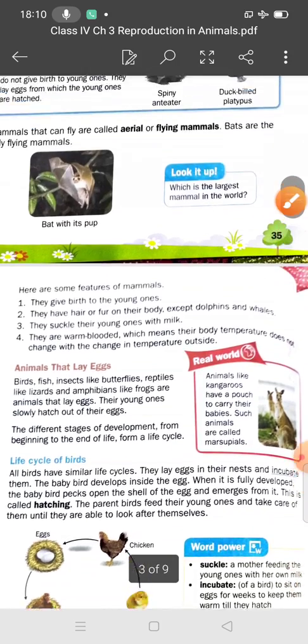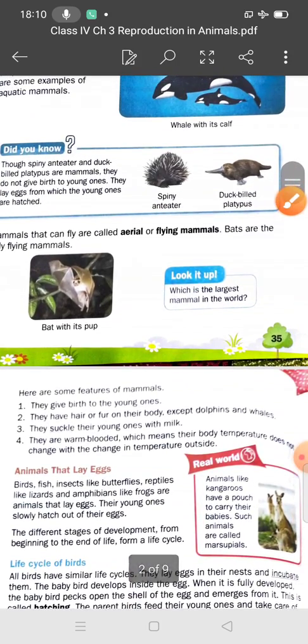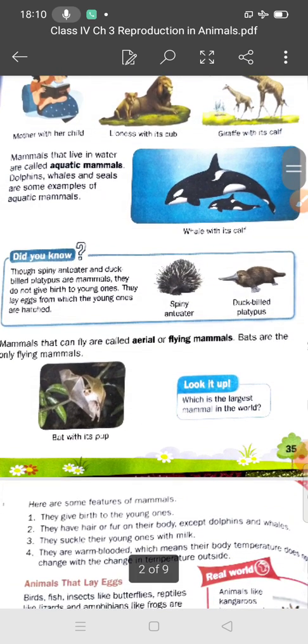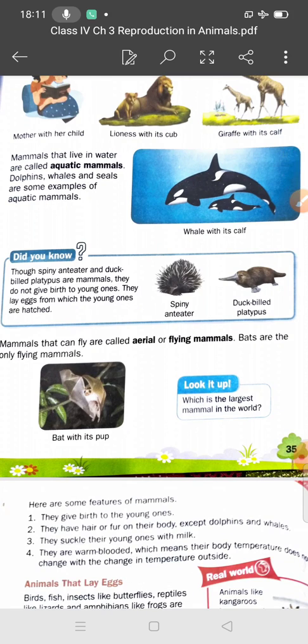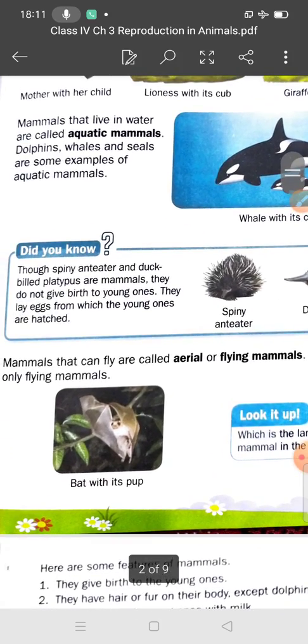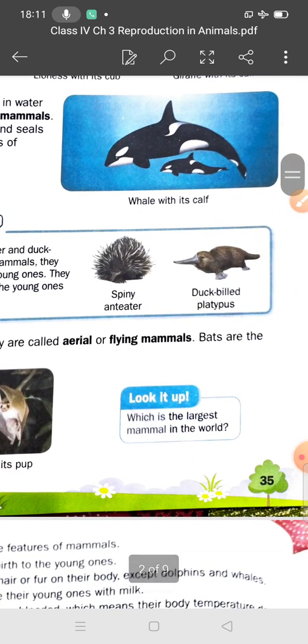Now students, did you know this? The spiny ant-eater and the duck-billed platypus are mammals. Both are mammals, the spiny ant-eater and the duck-billed platypus. This is the duck-billed platypus.